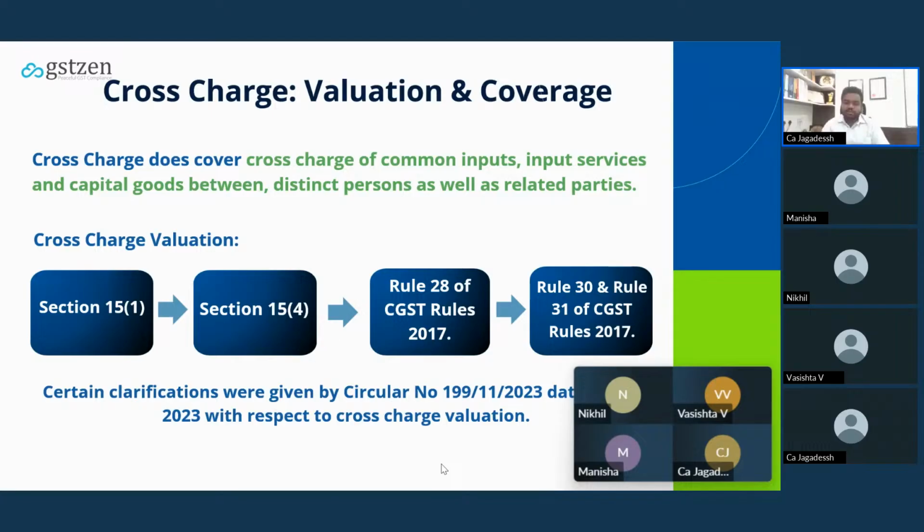Because of this, as we all know, GST is a destination-based tax. That means wherever the goods or services are consumed, the state revenue should go there.